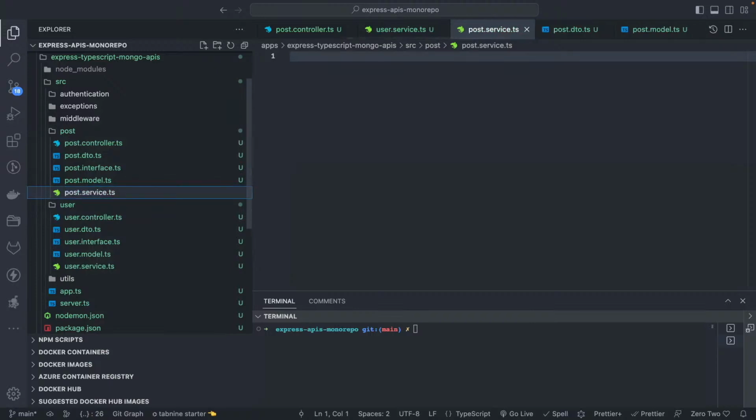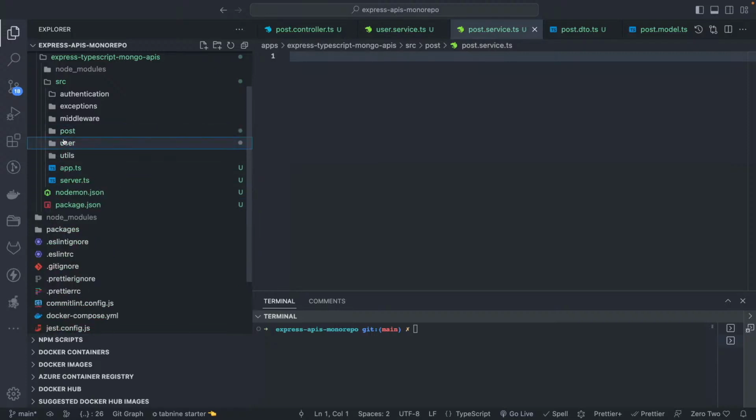So what we are going to build? We are going to build a simple authentication API, and then once the user is authenticated, the user should be able to access the post API. And here we are going to use classes, no functions. So we will understand how we can use these TypeScript classes to build a production-ready app.